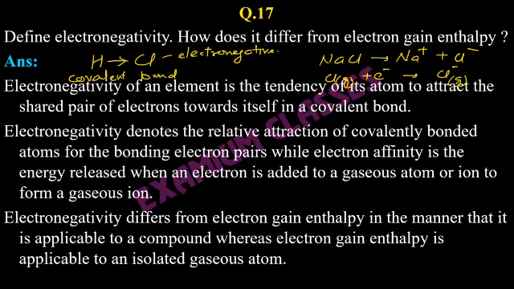Here it is electron gain enthalpy. The chlorine atom in its gaseous state gains an electron and releases energy. That released energy is known as electron gain enthalpy, which has some value. So electron gain enthalpy can be measured. It's a measurable quantity. Electronegativity is just a relative quantity.